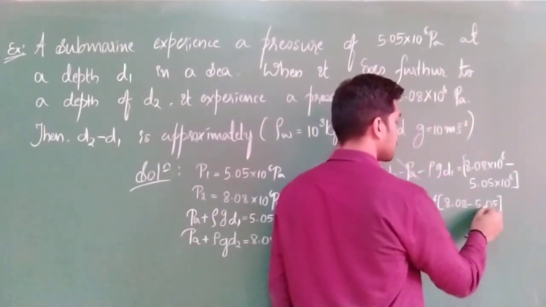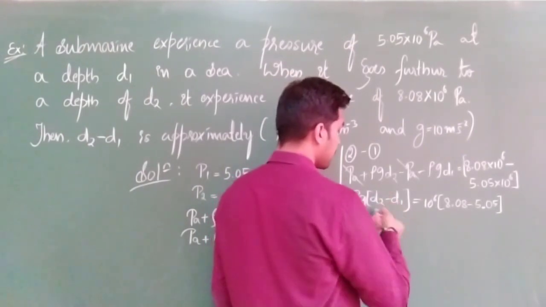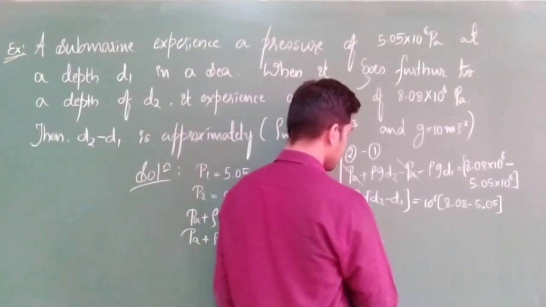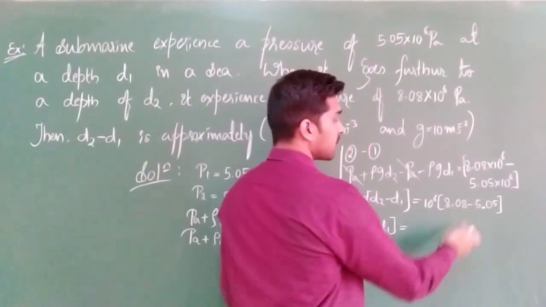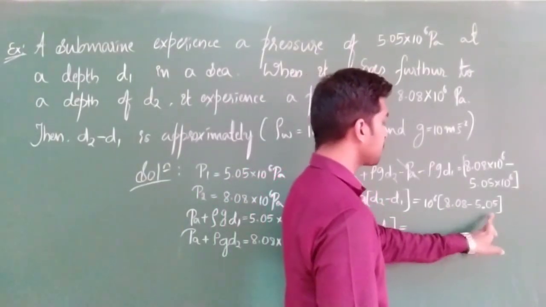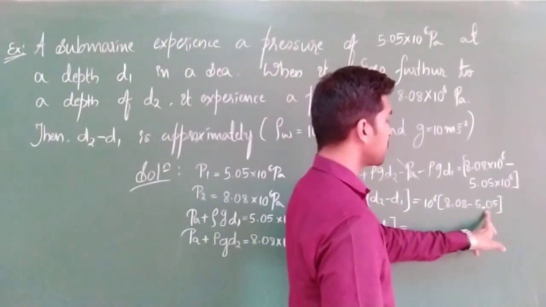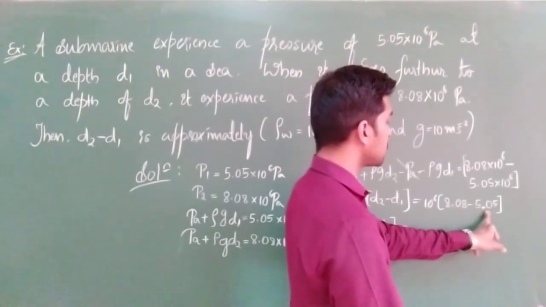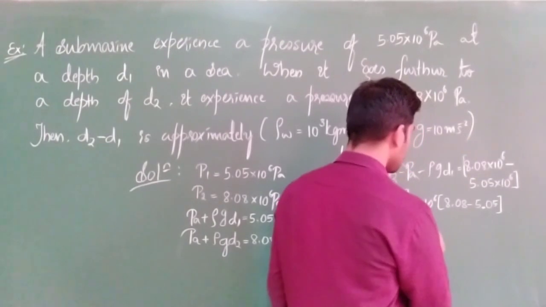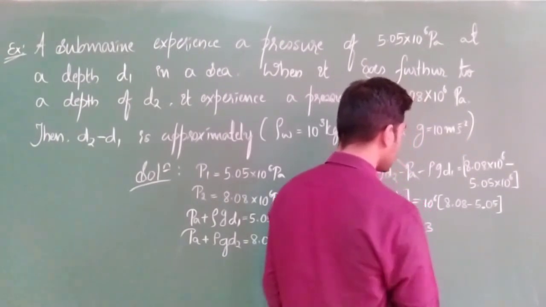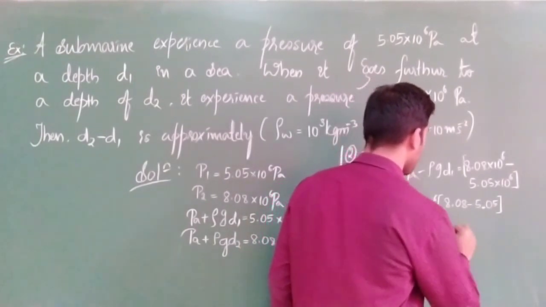Finally, I can separate D2 minus D1. D2 minus D1 is equal to 8.08 minus 5.05 over rho g. How much will it be? 8.08 minus 5.05 is 3.03. Cross check this value, 3.03, into 10 to the power of 6.